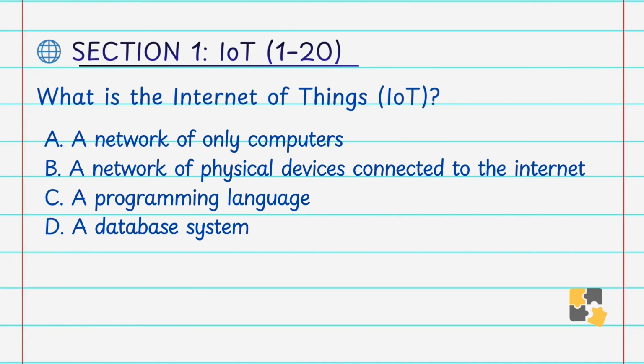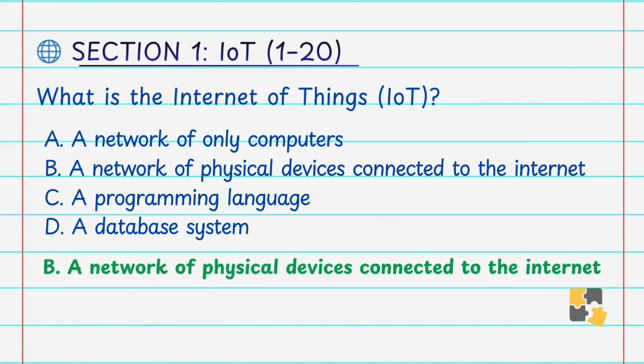Question number 1. What is the Internet of Things, that is the IoT? A. A network of only computers. B. A network of physical devices connected to the Internet. C. A programming language. D. A database system. And the answer is B, a network of physical devices connected to the Internet.